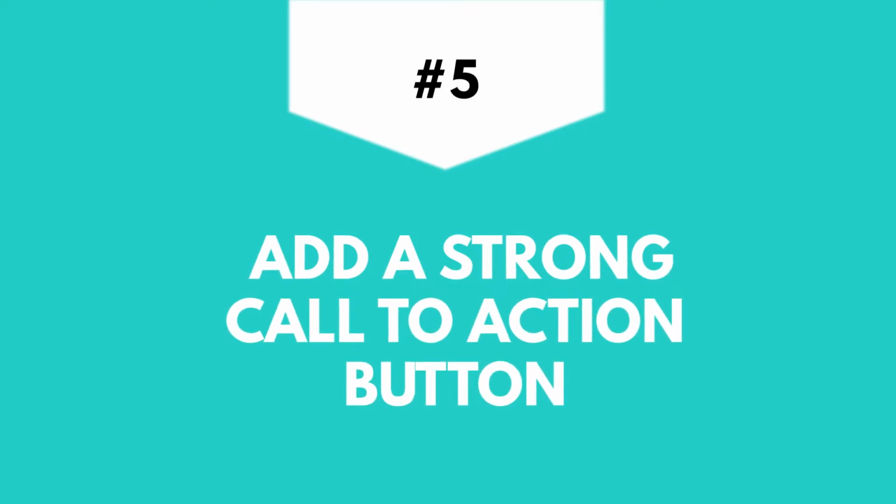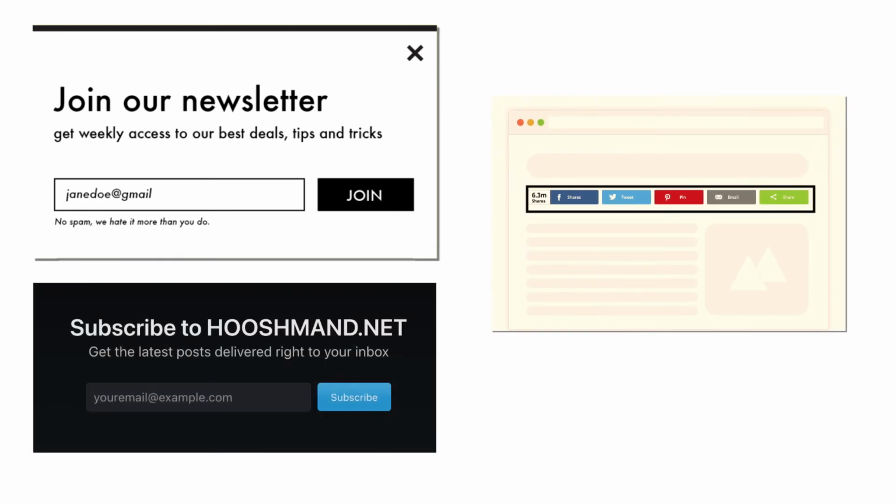Number 6. Add a strong call to action button. Your call to action is the part where you want your audience to take the action you want. This is the part you created the whole campaign for, and this is where people decide whether to make a purchase with you or not. All CTAs might not lead to a purchase, but they should be focused on generating engagement on your website and social media for your offerings. Examples of some of the most popular types of CTAs are sign up for newsletter, share button for social media, subscribe buttons.